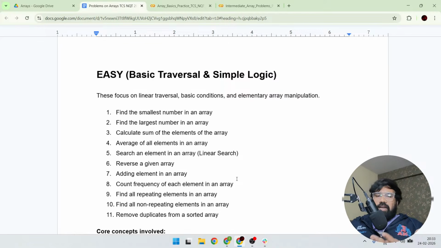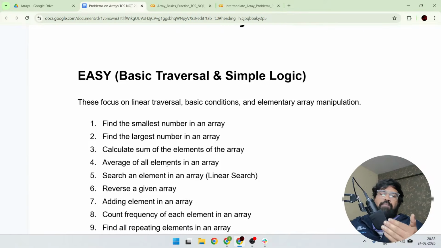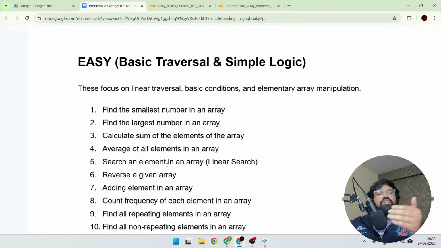In TCS NQT, we already know they provide 5 programming languages: C, C++, Java, Python, and Perl. I will discuss Python. If you are following Java and you are a little bit good in Java, whatever algorithmic way I am talking about, you just need to convert into your Java code.